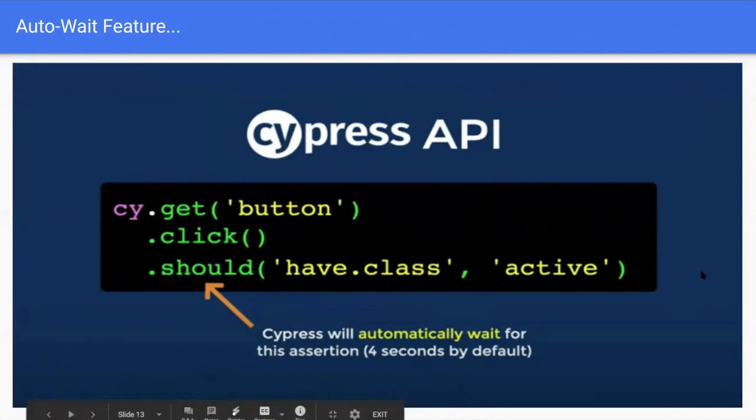Here we can see the Cypress auto wait feature. Cypress will automatically wait for the assertion. By default, Cypress waits for 4 seconds before throwing an error, and it automatically waits for all the commands. Here we can see cy.get button locator, doing the action click, and following up with a should assertion. While in other frameworks, we need to define wait commands, explicit waits and implicit waits, with Cypress we don't require extra commands, as Cypress takes care of all the synchronization issues.